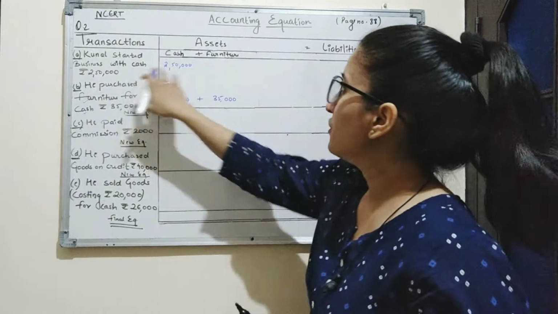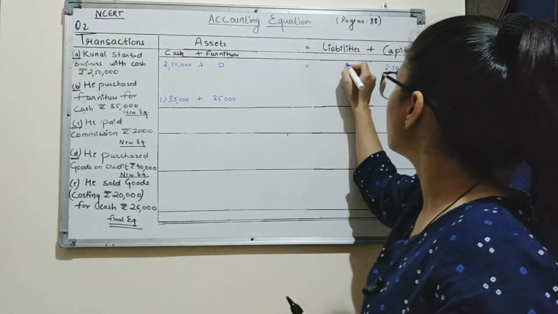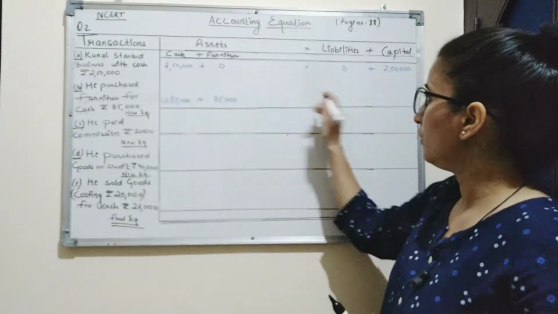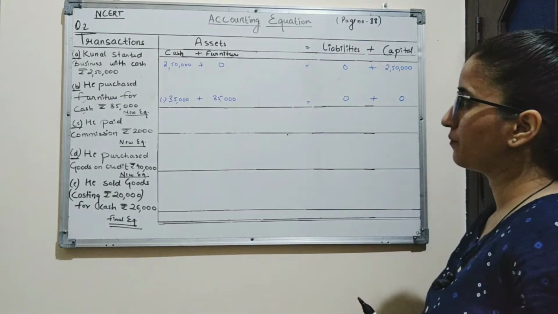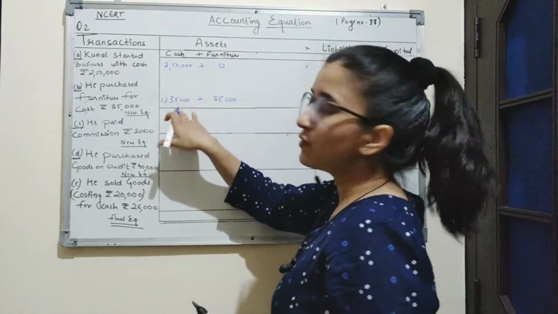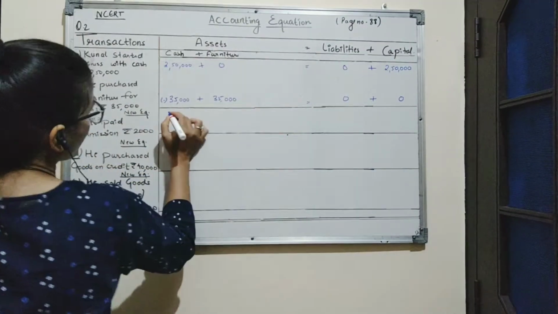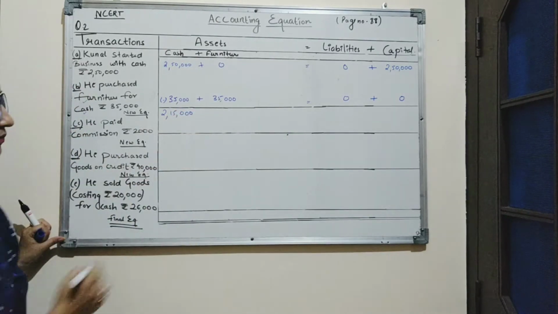So in the first transaction there was no furniture and no liabilities. In the second transaction also there was no amount of liability and no capital. Now reducing 35,000 from 2,50,000, we get rupees 2,15,000.